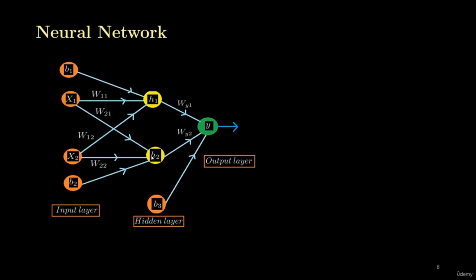So the hidden layer is still one. There is still only one hidden layer in this neural network; we just increased one more perceptron. This is the bias associated with this perceptron, and this is the bias associated with this perceptron. Similarly, B3 is the bias associated with this output neuron. So the most important neurons, which are perceptrons, are present at the hidden layer. They are responsible for processing the data which they receive from the neurons present in the input layer, and after that they provide the output to the neurons present at the output layer.